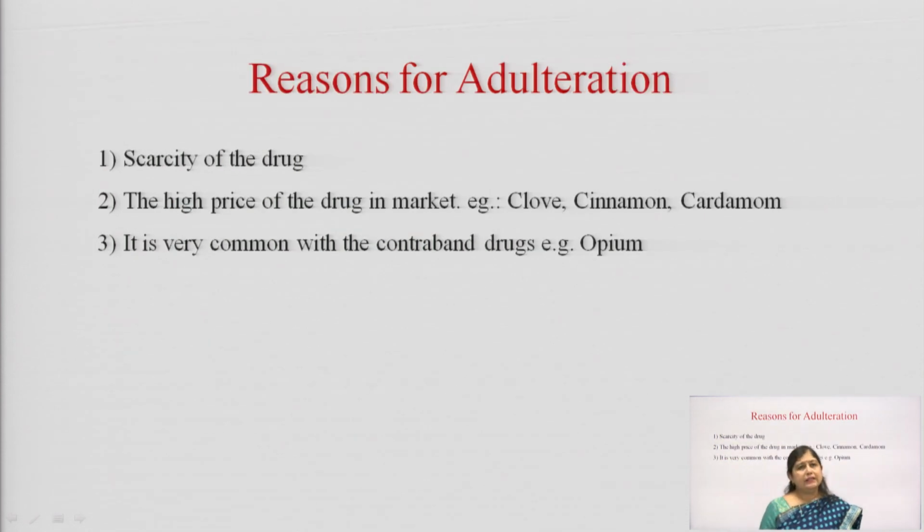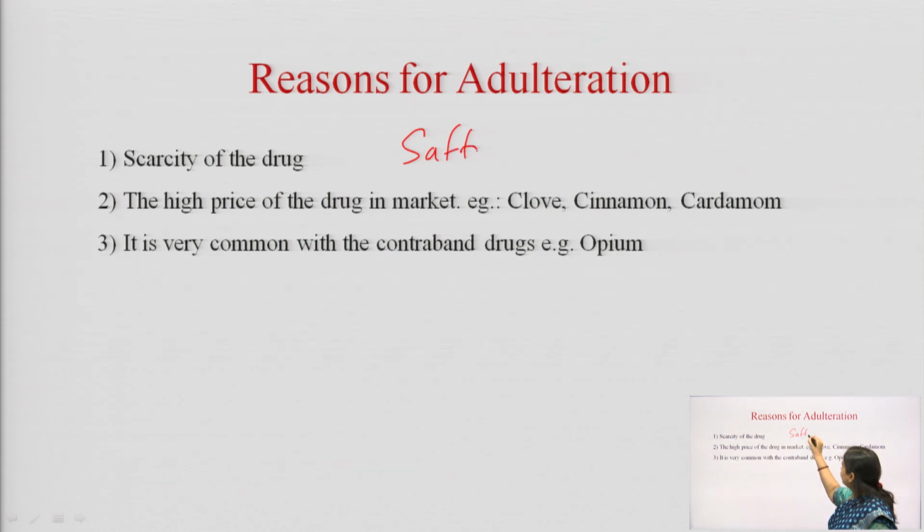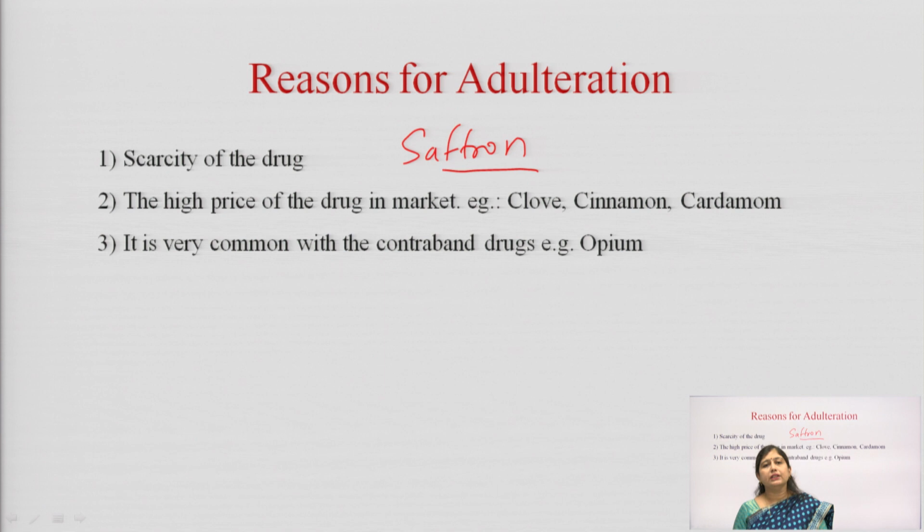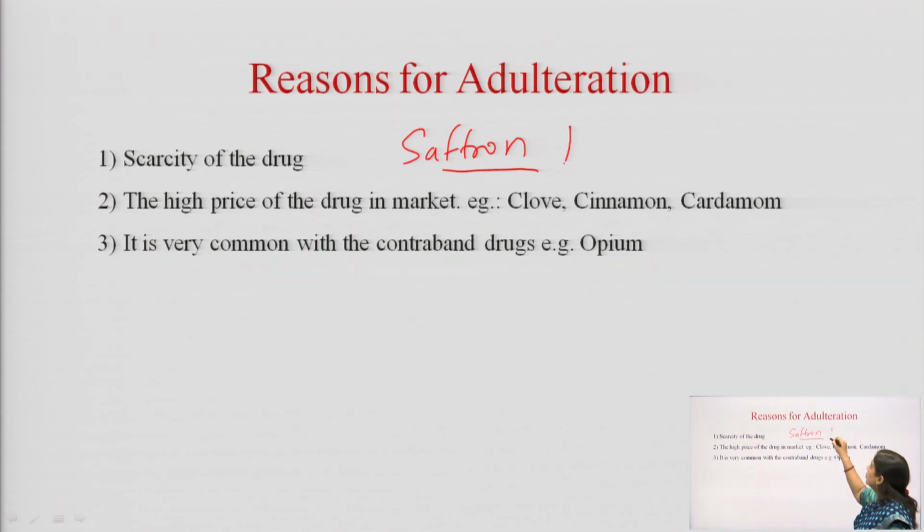Now, what are the reasons? We have discussed many reasons. The first reason is scarcity of drug. For example, saffron, kesar. In India, kesar is produced only in Kashmir, because this kesar flower requires a particular temperature and environment for its cultivation. So, we cannot cultivate it in the entire country. That is the reason the produce is less. So, it is scarce in nature, and this scarcity increases the cost of saffron.